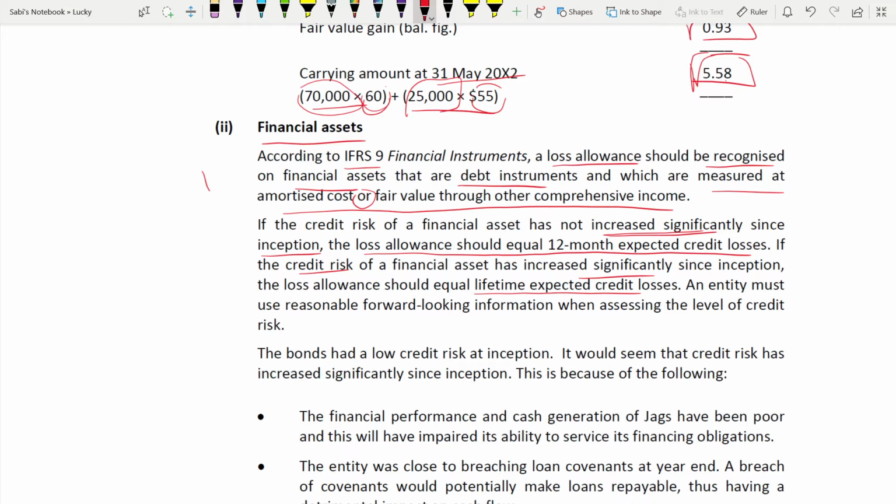Okay. The entity must use reasonable forward-looking information when assessing the level of credit risk. See, when you want to assess the credit risk of a company, always look at the forward-looking information. Don't look at the past. Don't look at the budgets. Backward information is not needed. Because credit risk will change in the future only. It keeps on changing in the future based on the forward-looking information. Understood? Another 1 mark for this.